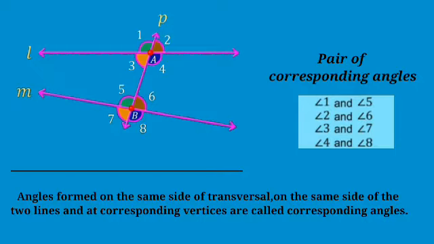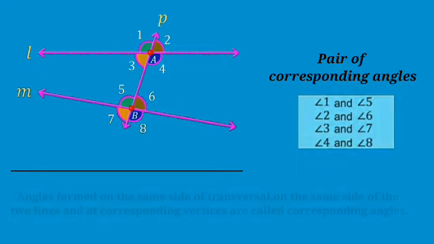Means angle 1 and angle 5, angle 2 and angle 6, angle 3 and angle 7, and angle 4 and angle 8. So there are 4 pairs of corresponding angles.